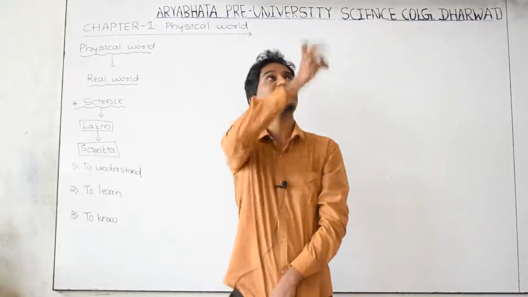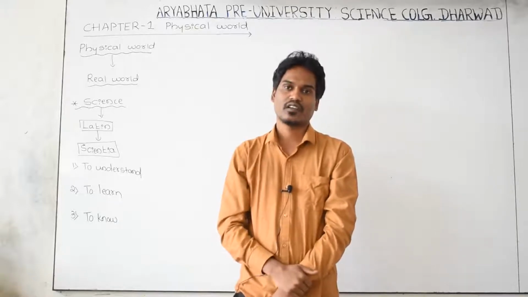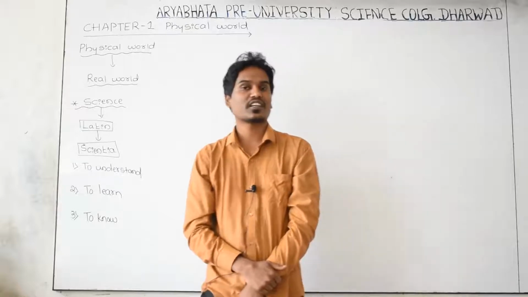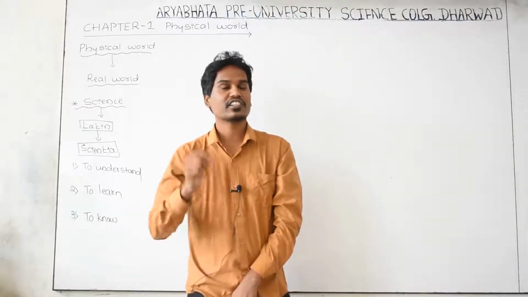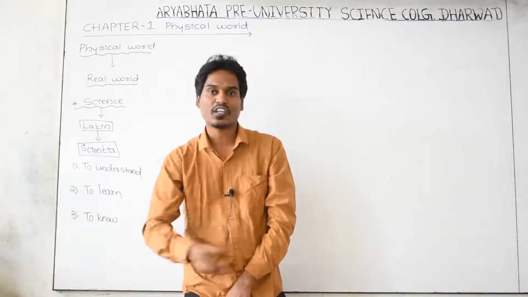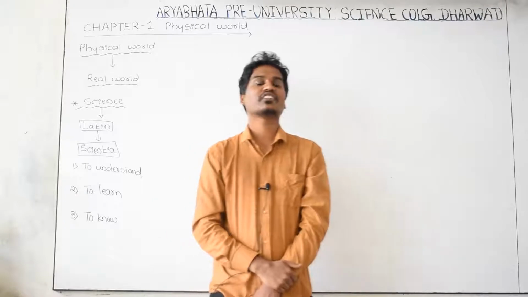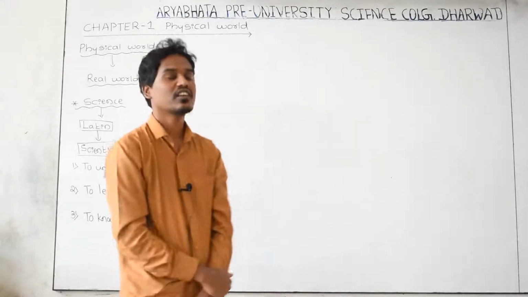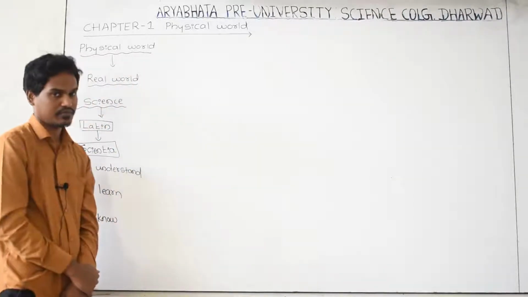For example, the fan is rotating. What is the reason behind this? That is electricity. The electric current, the current is nothing but a flow of electrons. How is the current generated, how is it, why is it, and it is generated only in metals, not in wood, dry wood. Why is it so? What is the reason behind this? Man has been curious to know everything about it since many years. That's why the meaning of the word scientia is to understand.